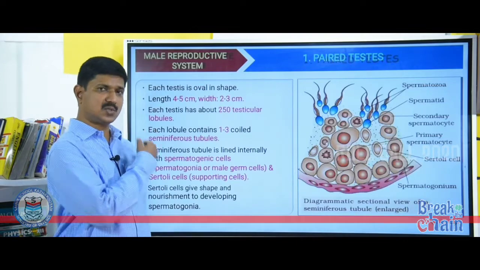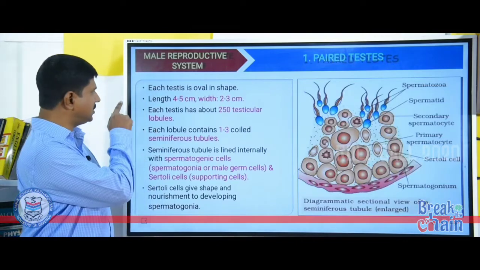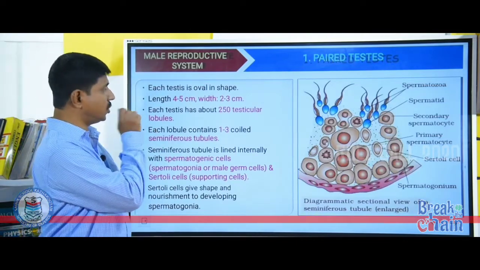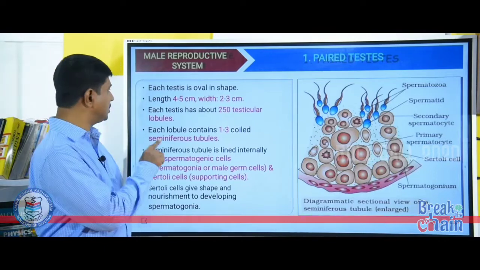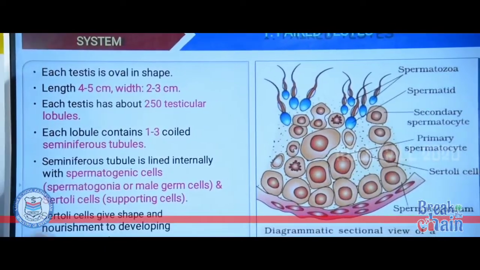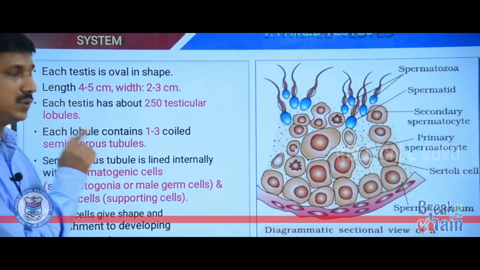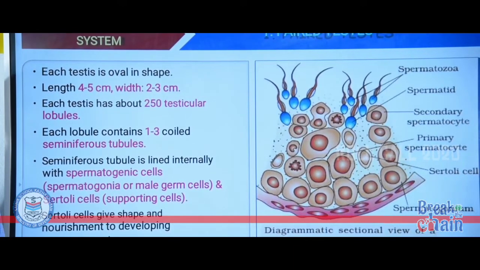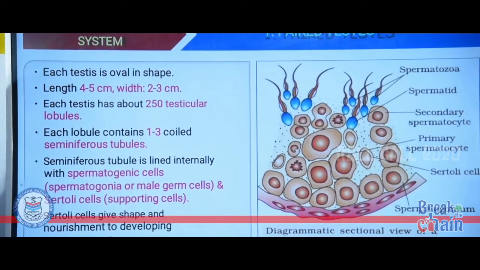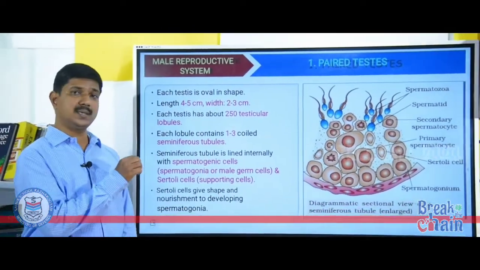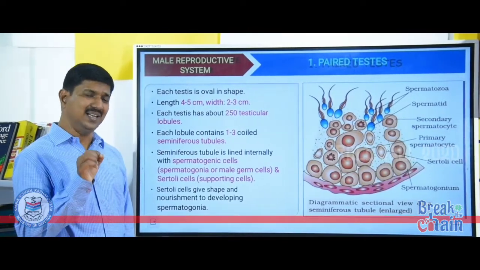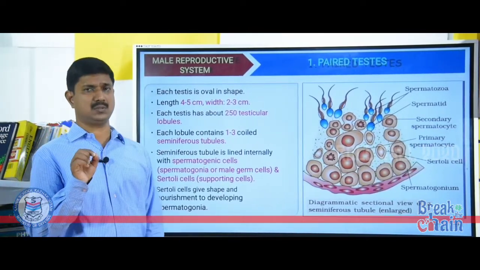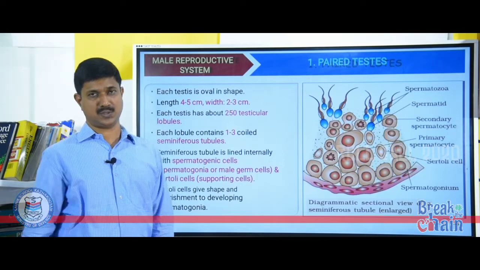See the structure of a testis. Each testis in adults is oval in shape, and its length is 4 to 5 centimeters and width is 2 to 3 centimeters. Each testis has about 250 compartments called testicular lobules. Each testicular lobule contains 1 to 3 highly coiled tube-like structures called seminiferous tubules.